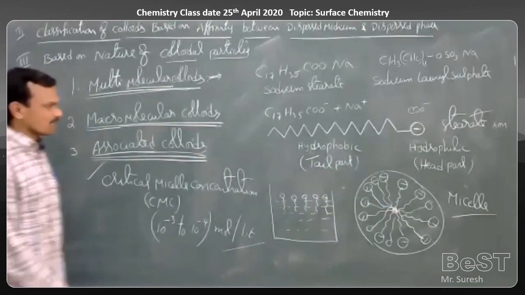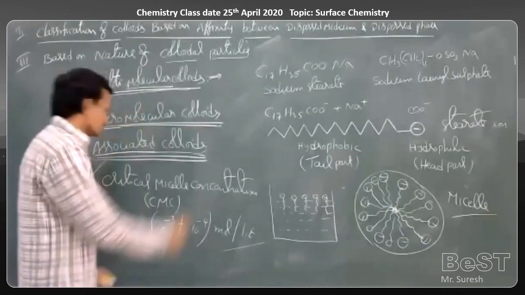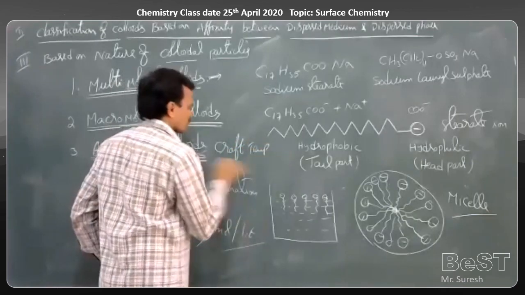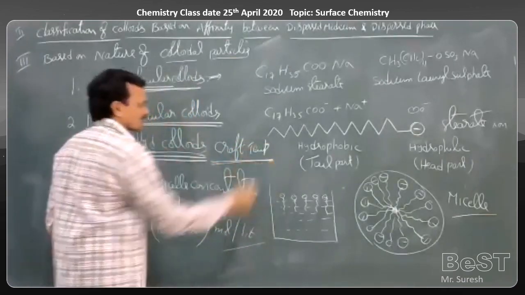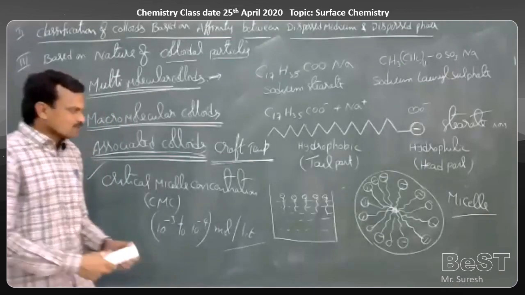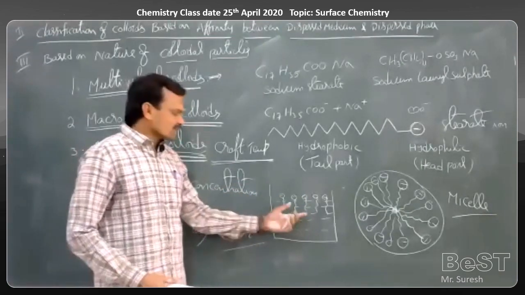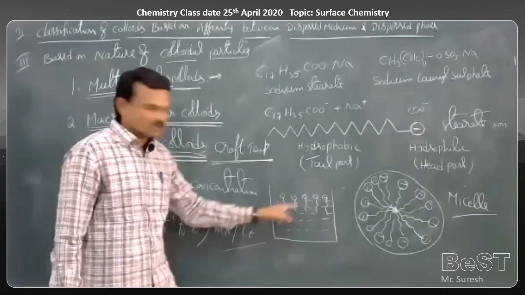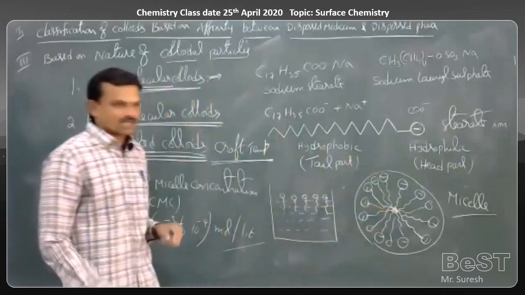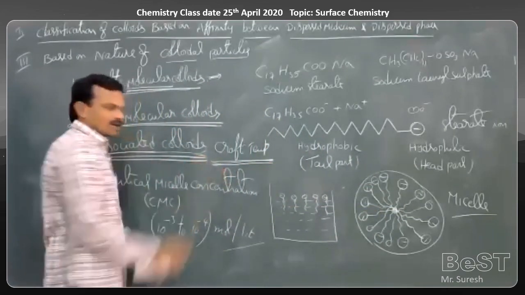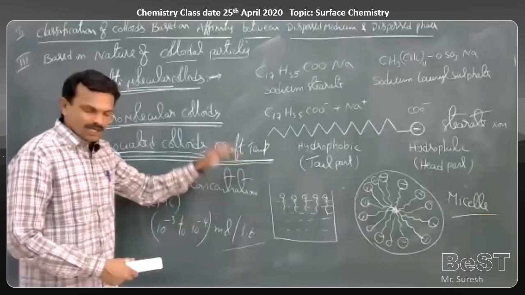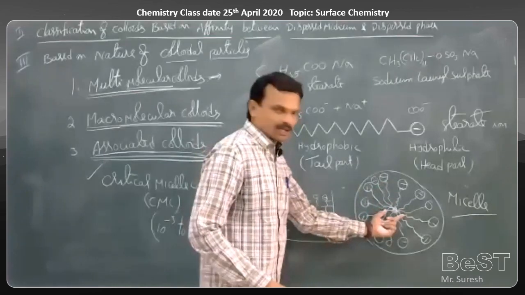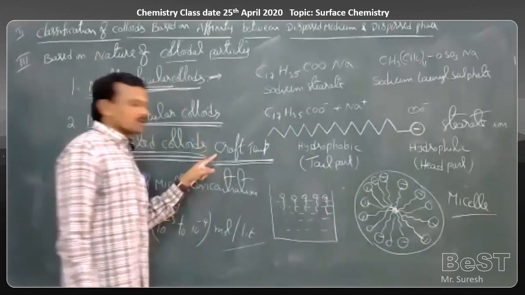And one more term is there here, Kraft temperature. What is Kraft temperature? See, if the temperature is very less here, then the association of these particles cannot take place. For the association of these particles to form the micelle, a certain minimum temperature is required. That is what is called as a Kraft temperature. Means the temperature above which the association of these stearate ions takes place to form colloidal particle. That is called as Kraft temperature.